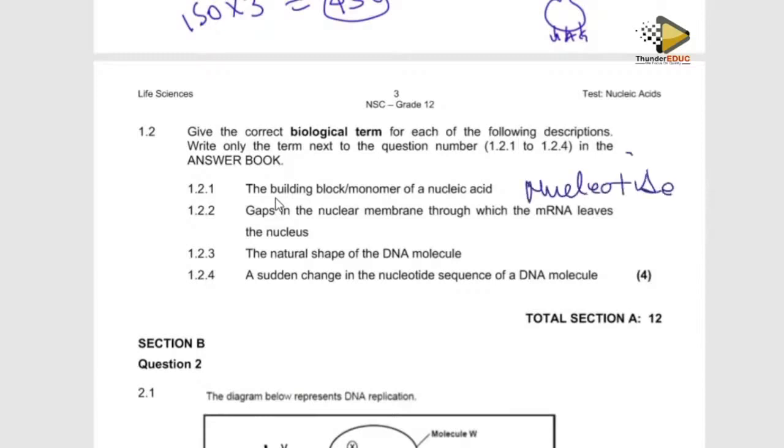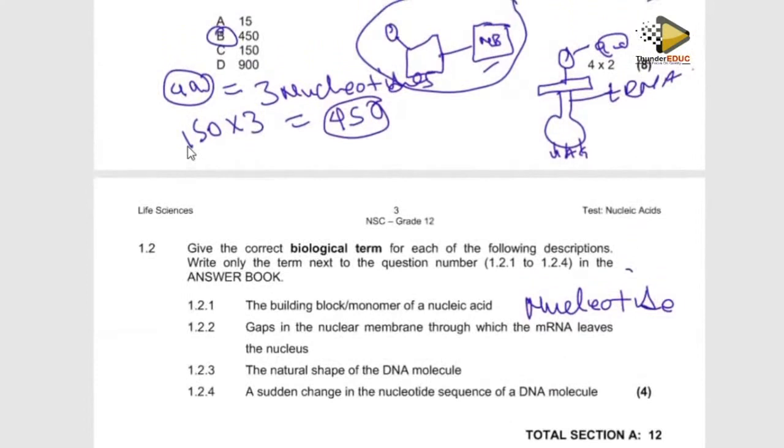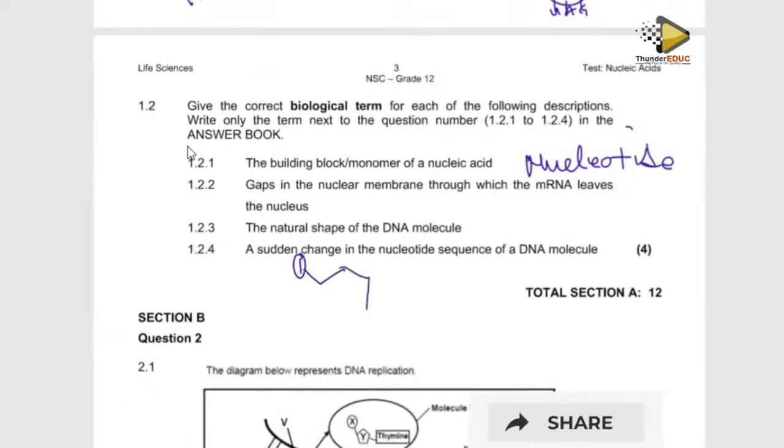Nucleotide. Why? These are the nucleotides. Remember, a nucleotide, we said, is this, which has a phosphate, a sugar, and a nitrogenous base. You are supposed to draw it nicely. A phosphate, a sugar depending on which, and then a nitrogenous base. So these are the building blocks.